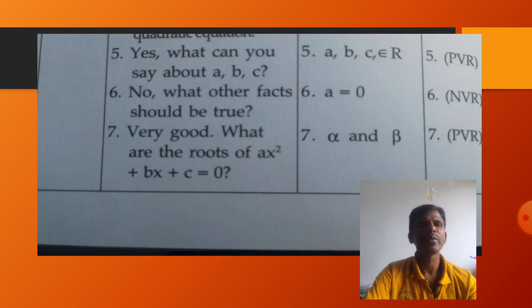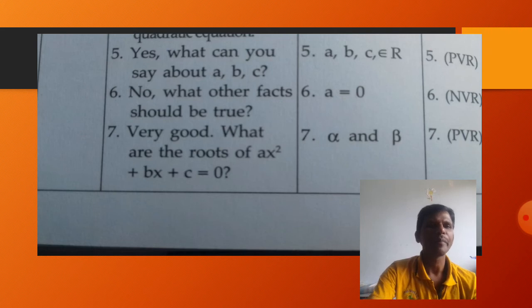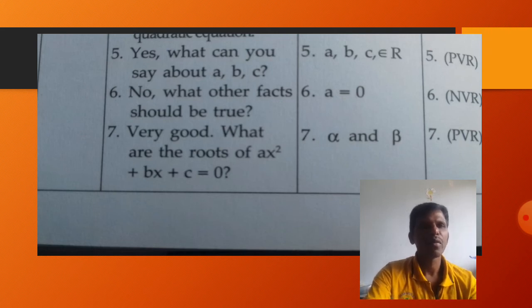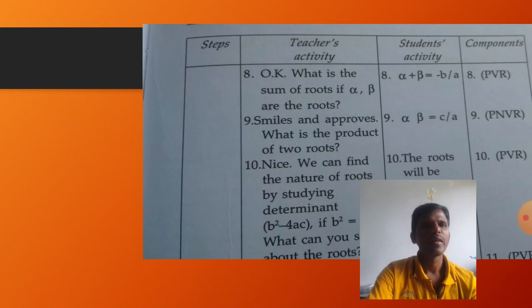Then the teacher gives the reply very good, very good. Like this we have to use. So that is also positive verbal here. What are the roots of ax square plus bx plus c is equal to 0? The student gives a reply alpha and beta. Okay. What is the sum of the roots if alpha, beta are the roots? The student gives a reply alpha plus beta is equal to minus b by a. The sum of the roots of a quadratic equation, alpha plus beta, is equal to minus b by a.